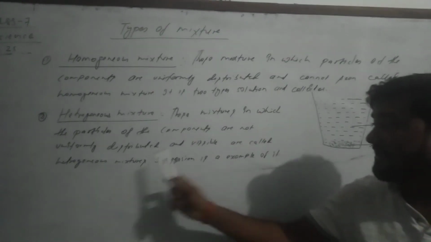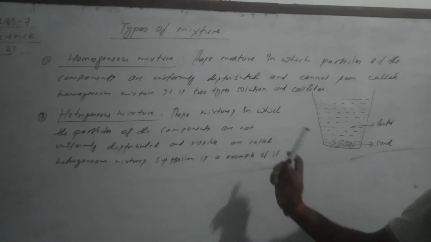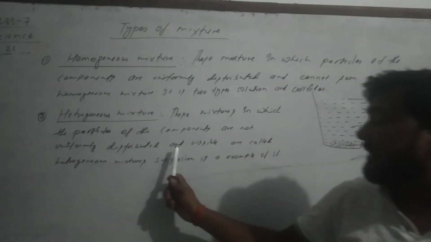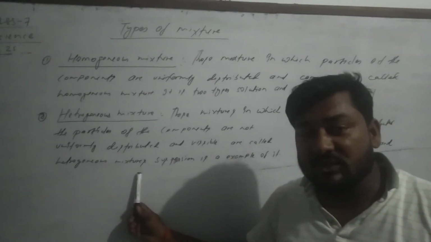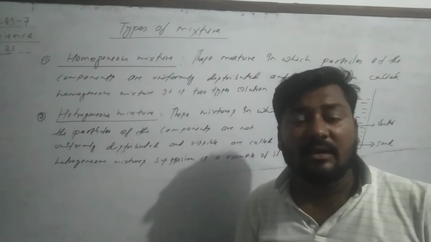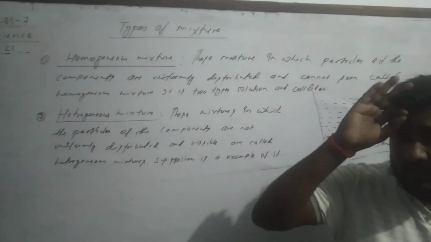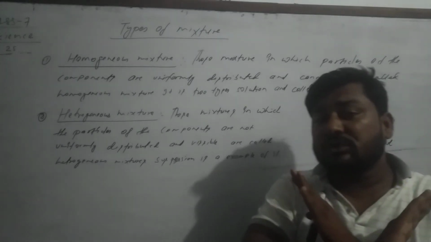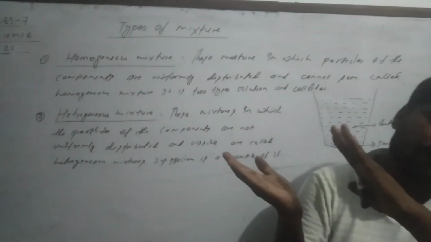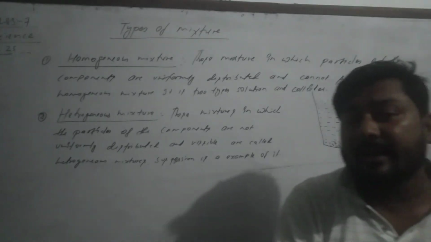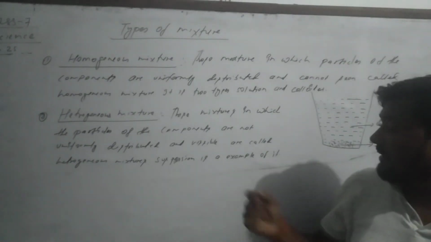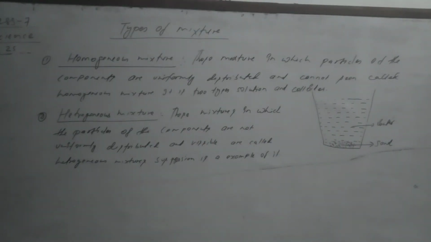Those mixture in which the particles of the components are not uniformly distributed and are divisible are called heterogeneous mixtures. Okay, dear student, are you clear here? Any confusion? I think no. Homogeneous, totally component, if they dissolve in the water, totally they dissolve and can't see with our naked eyes. Heterogeneous, but this can be seen in our eyes. Okay? Very good.